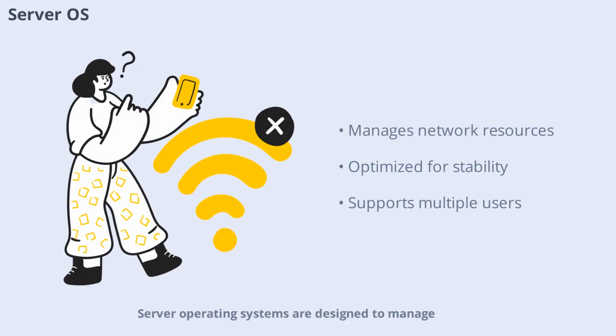Server operating systems are designed to manage network resources and provide services to multiple users. Examples include Windows Server, Linux Server, and Unix. These systems are optimized for stability, security, and performance, often running without direct user interaction. They handle tasks like file sharing, web hosting, and database management, forming the backbone of business and internet infrastructure.